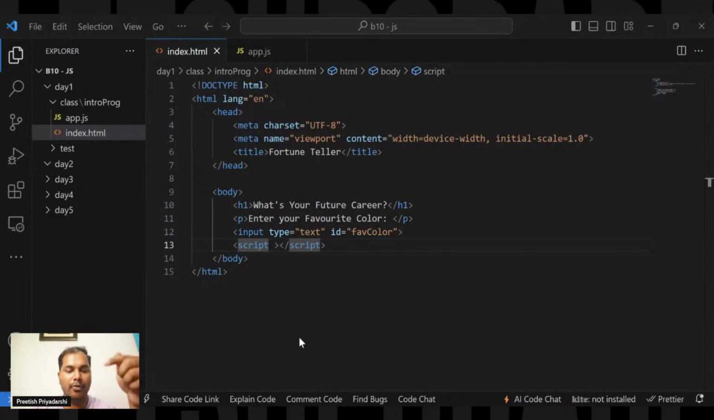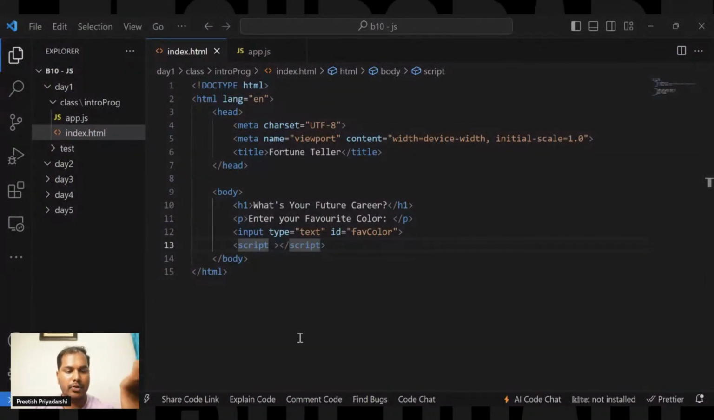Okay, it gets invoked right here inside the script tag. So this is how the JavaScript is invoked. You can place any number of scripts inside the body, and also in the head, depending on how you are implementing it.